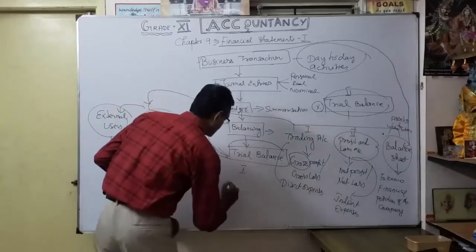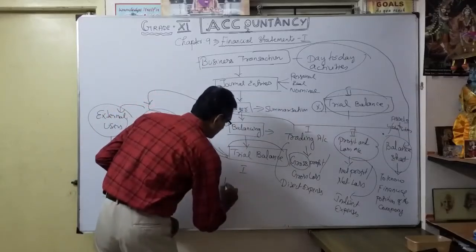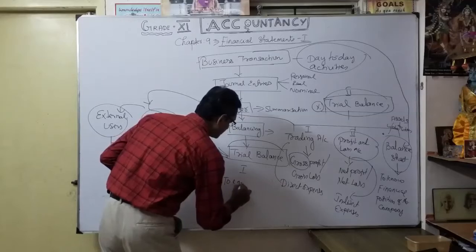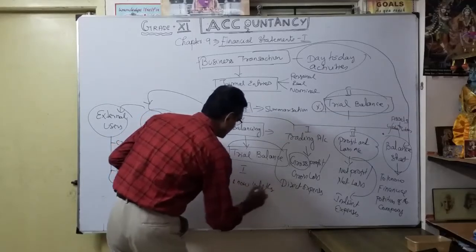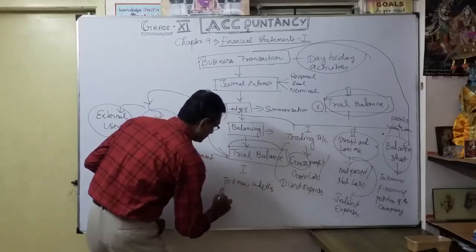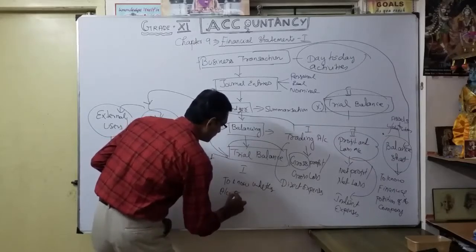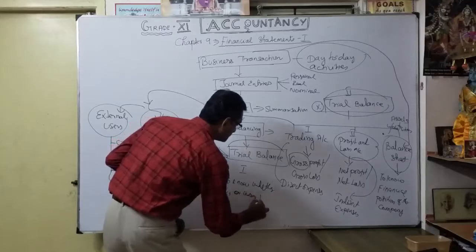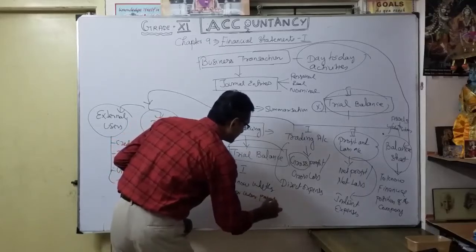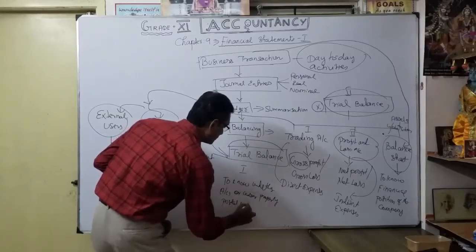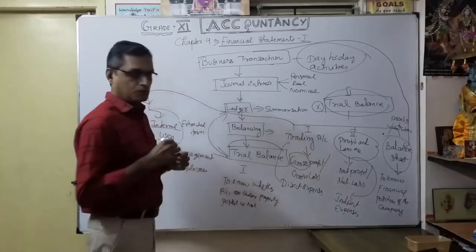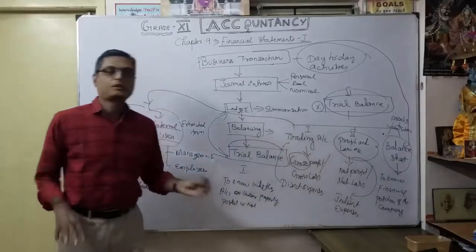Why the trial balance? To know whether the ledger accounts are properly posted or not. Understood? Because it will be tallied.